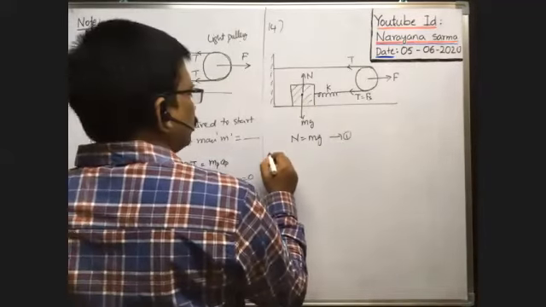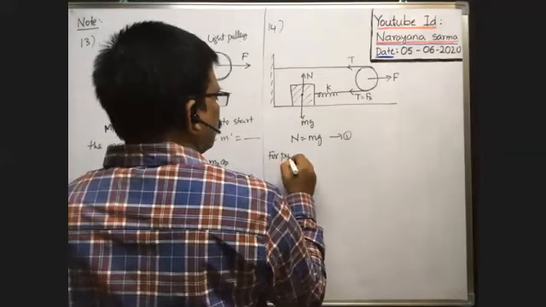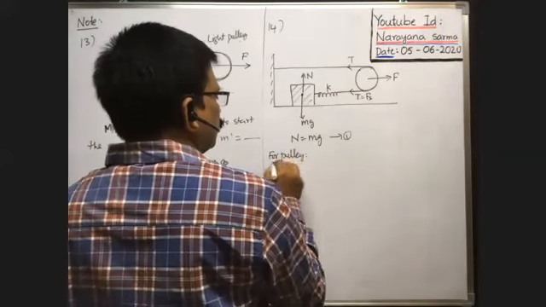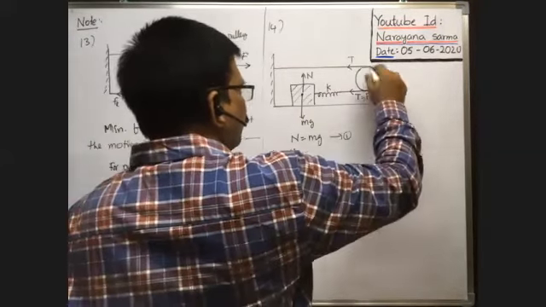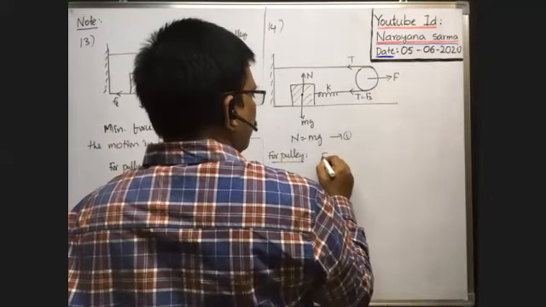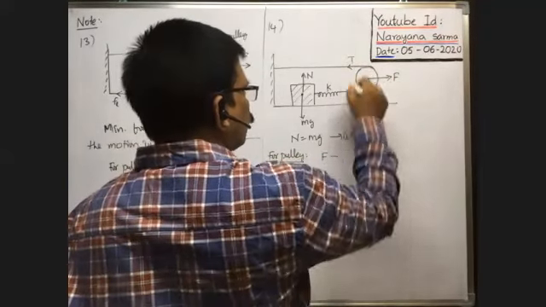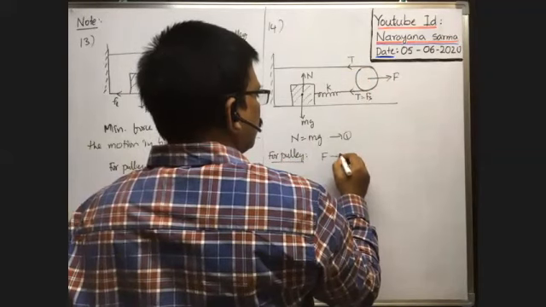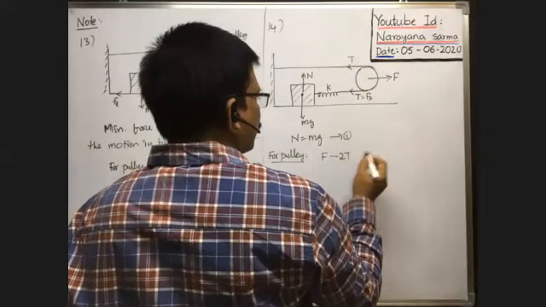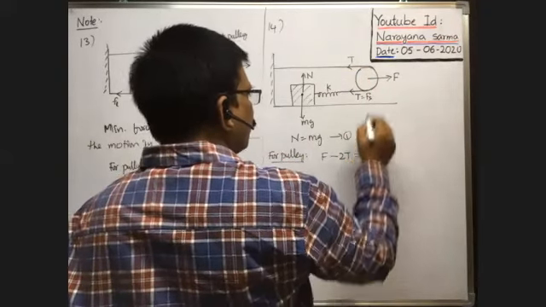Now for the pulley, the applied force is towards the right on the pulley, and in the opposite direction a 2T force acts. That means a 2T force acts in the backward direction. This is the net force acting on the pulley.